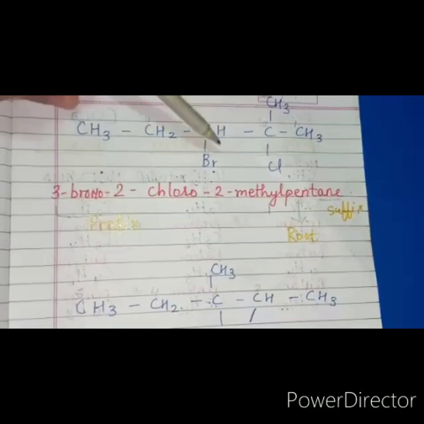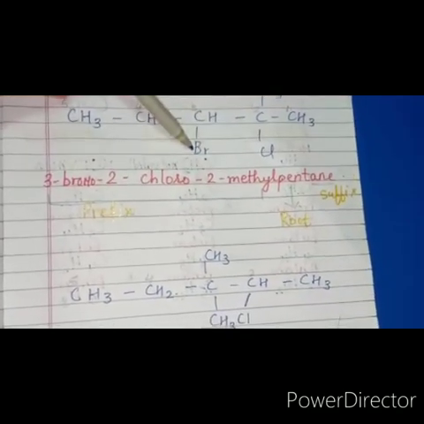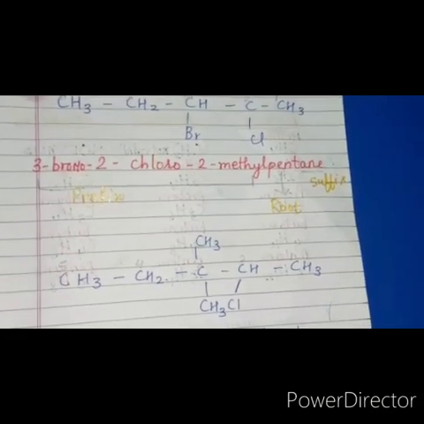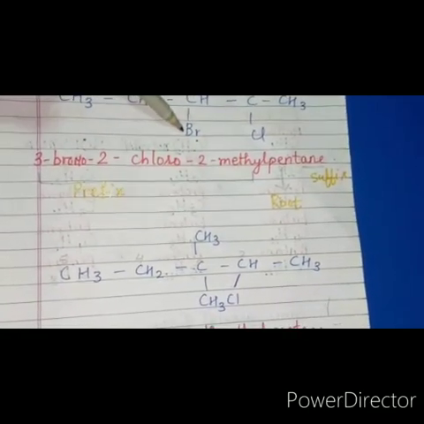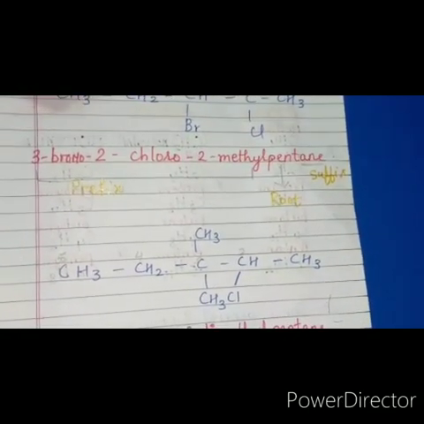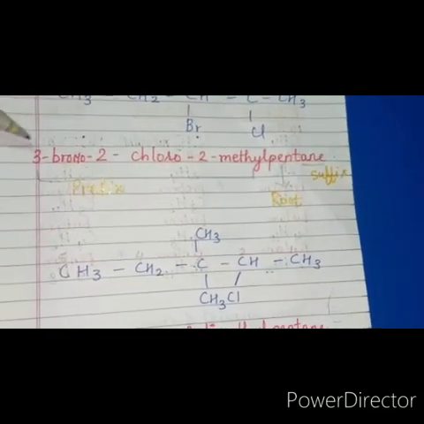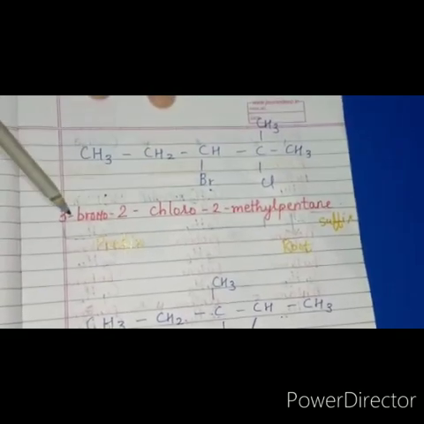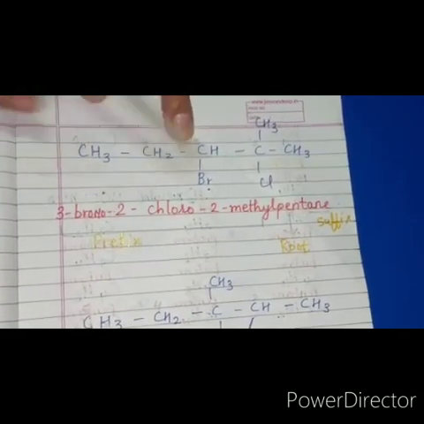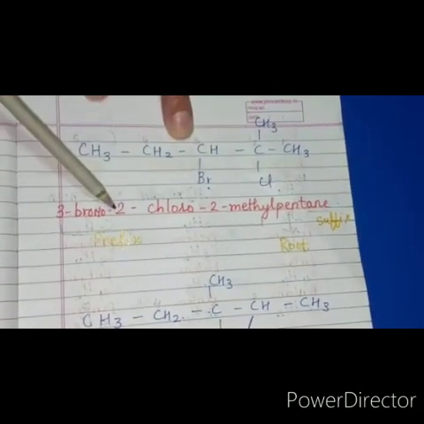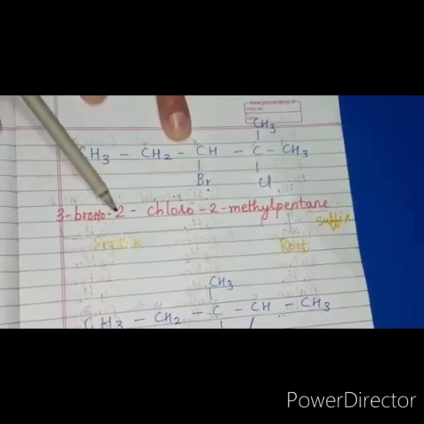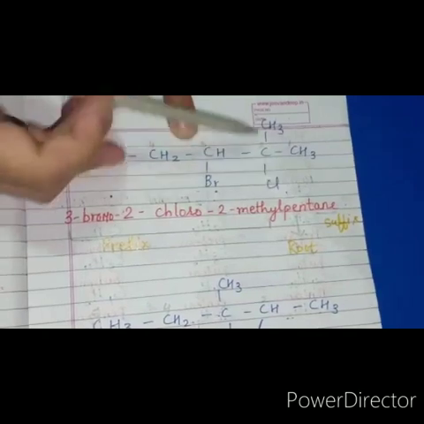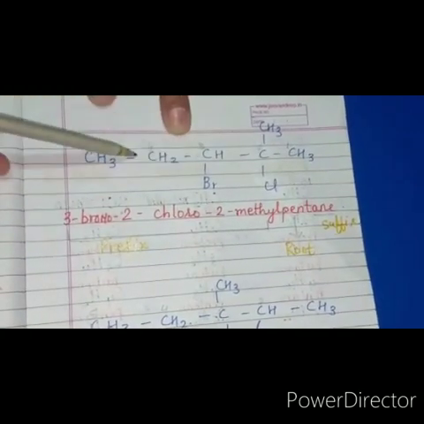Now I will be looking for the substituents. This is bromine here, this is chlorine here, this is an alkyl group, that is methyl, right? So here bromine comes first, chlorine after that, and methyl comes afterwards. First of all, see the position numbers. That is 3-bromo, 2-chloro, proper substituent position 2-chloro. Then 2-methyl, and the next is 1, 2, 3, 4, 5.